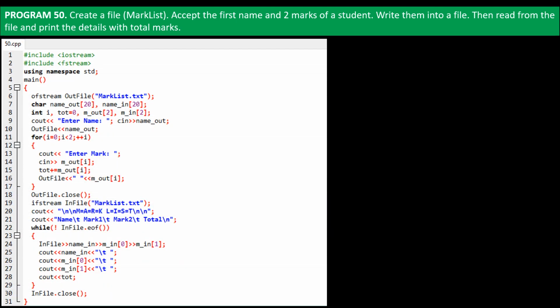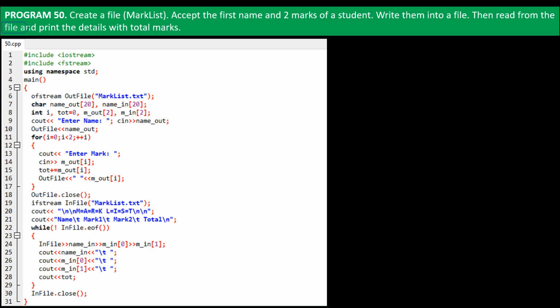Program 50. Create a file named markList. Accept the first name and 2 marks of a student. Write them into a file. Then read it from the file, and print details with total marks. Since we are writing data into a file, we will use the output file stream object.